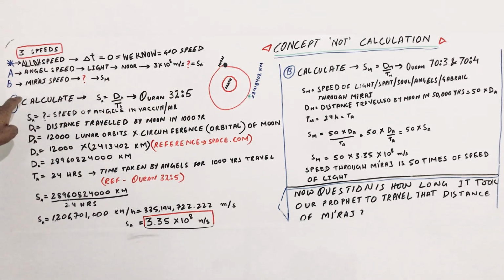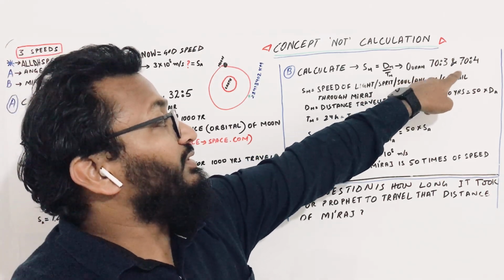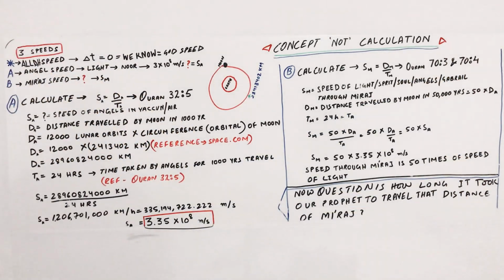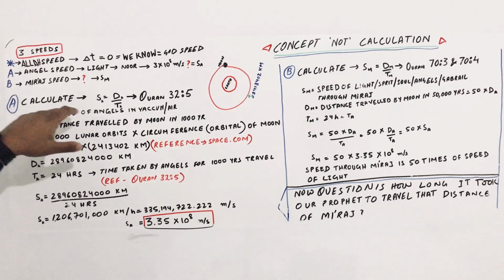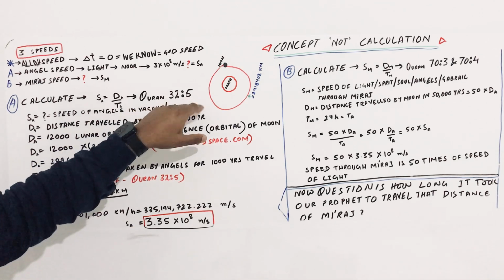And then we will find out the Miraj speed, which is also given in the Quran, chapter 70, verse number 3 and verse number 4. So first we will calculate the speed of light according to Quran chapter 32, verse number 5.